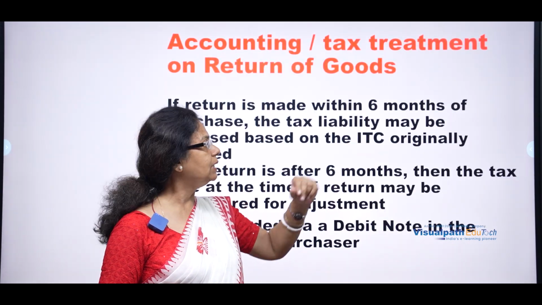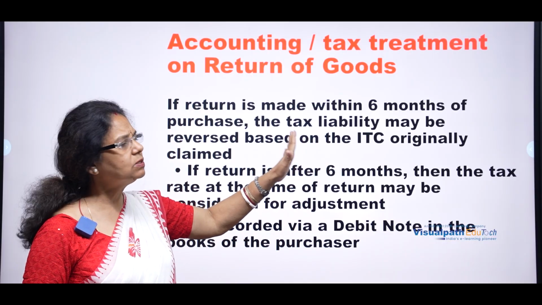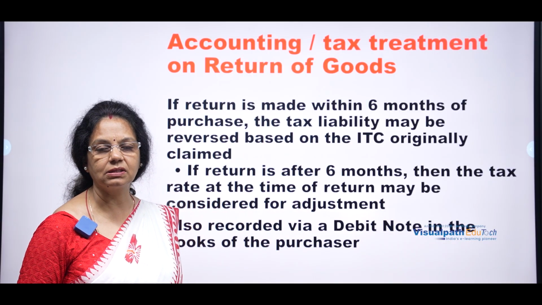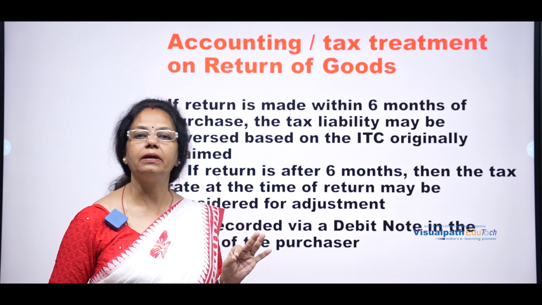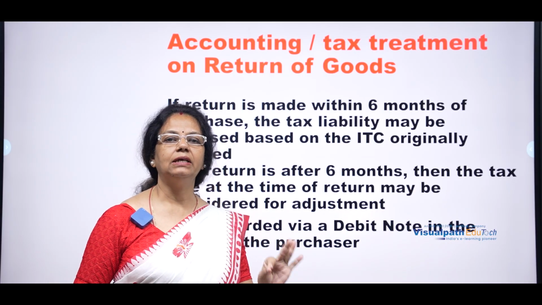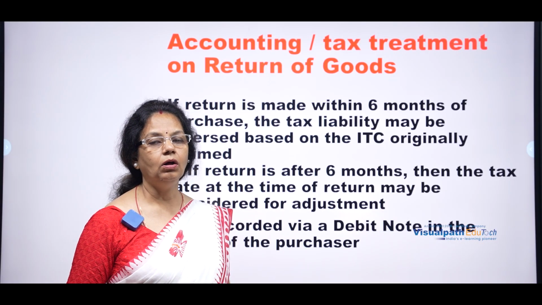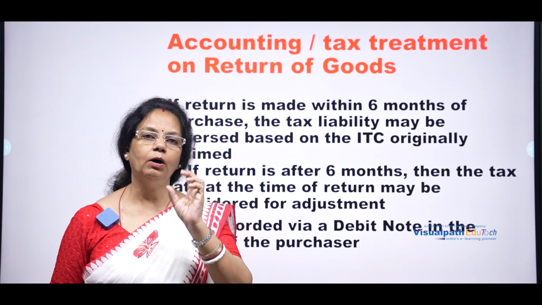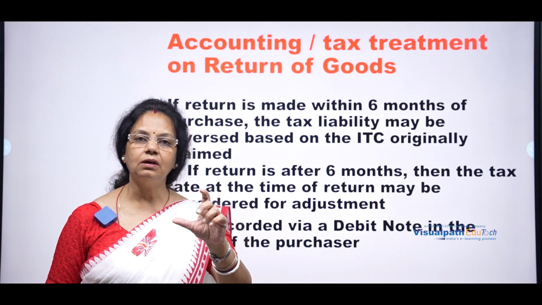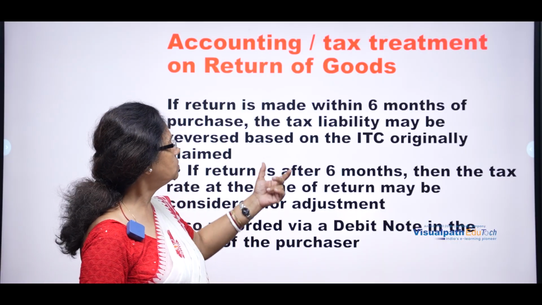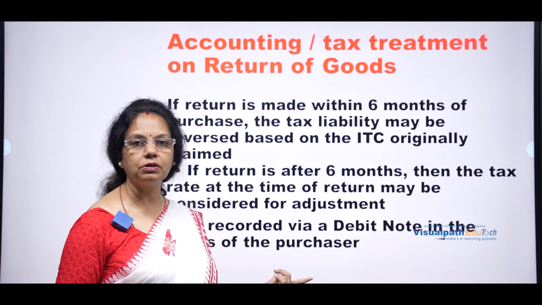If it is within 6 months of the purchase, there is a facility that the tax may be reversed back once again on the basis of the amount of the money returned or damaged. So it is one of the policies. And the second accounting treatment is what?